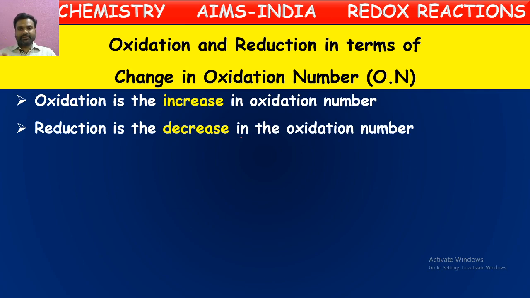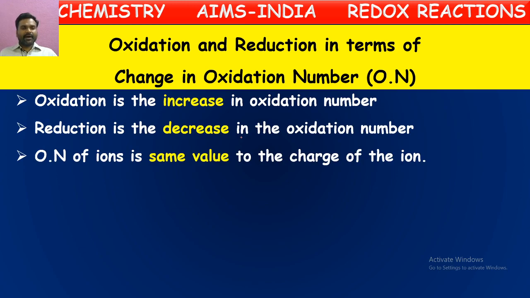Oxidation number is nothing but the charge, or simply, the charge or valence possessed by an element in a particular molecule is called the oxidation number. If the oxidation number is increased, then we can say that element has undergone oxidation. If the oxidation number is decreased, then that element is undergoing reduction.